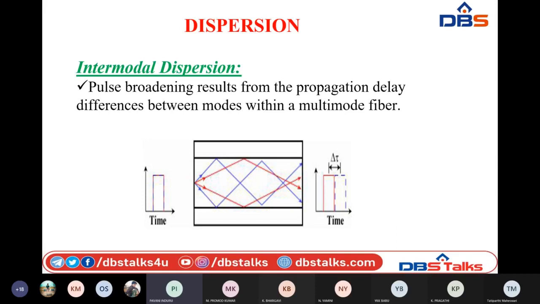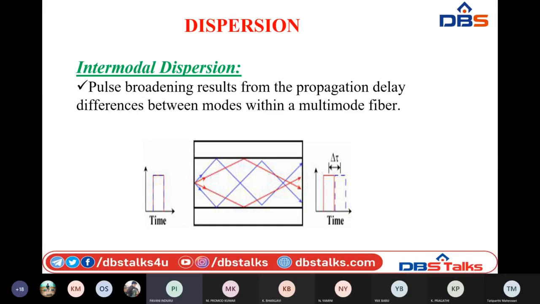First, let us discuss what is intermodal dispersion. Here, we are giving the incident light, which can be incident inside the fiber optic core at different angles of incidence. Due to the variation in the incidence angles, we will have different modes of propagation inside the optical fiber core. We have axial rays which travel along the fiber optic axis. We have higher order rays, which travel a shorter distance but travel slowly.